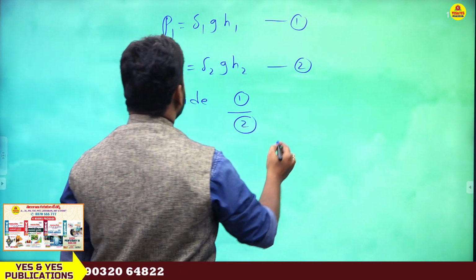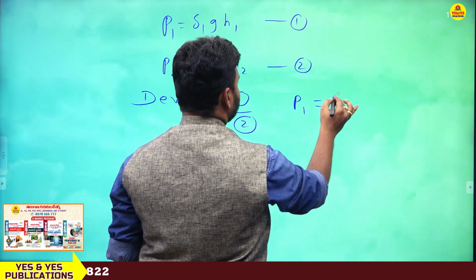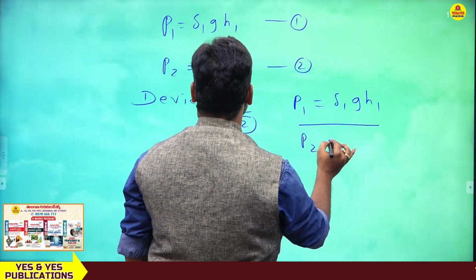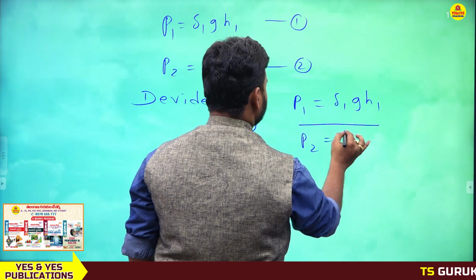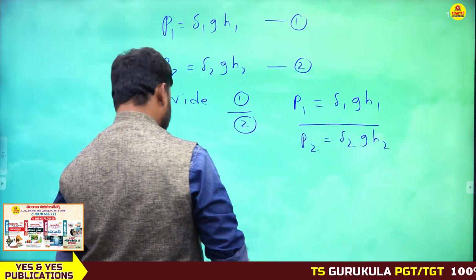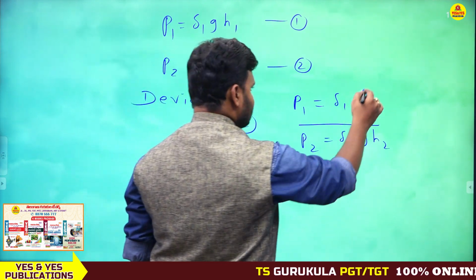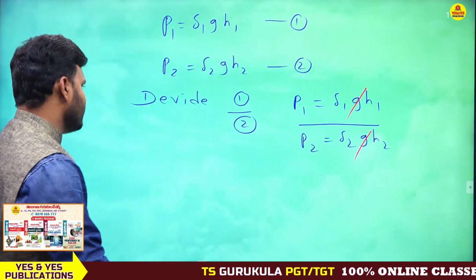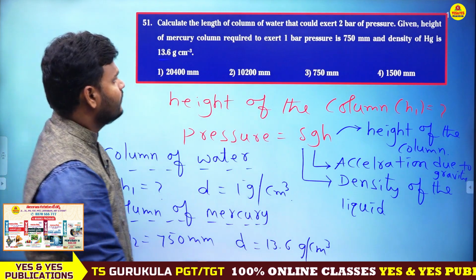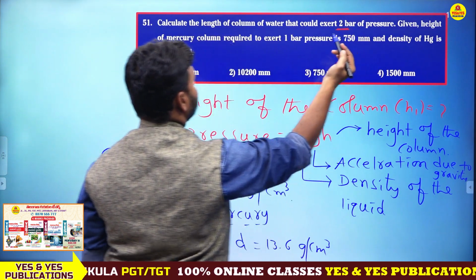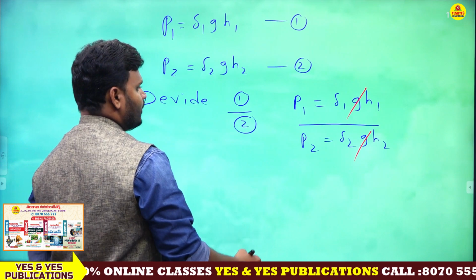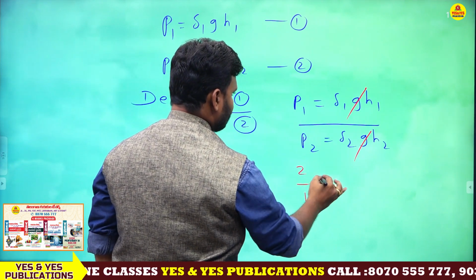What is P1? P1 is nothing but a pressure. P1 is 2 bar and P2 is 1 bar.